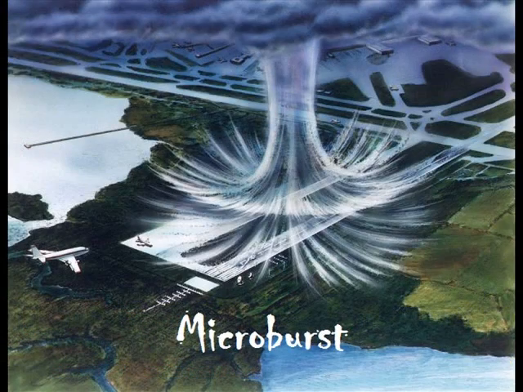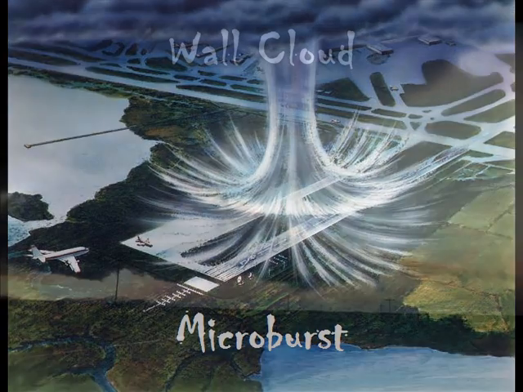What is a microburst? A microburst is a downdraft, or sinking air, in a thunderstorm that is less than 2.5 miles in scale. Although microbursts are not as widely recognized as tornadoes, they can cause comparable and, in some cases, worse damage than tornadoes produce. In fact, wind speeds as high as 150 miles an hour are possible in extreme microburst cases.